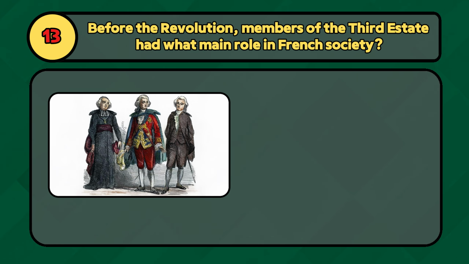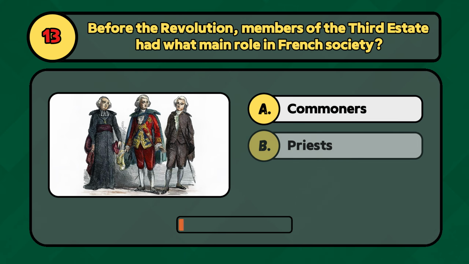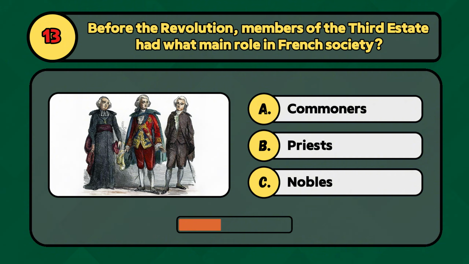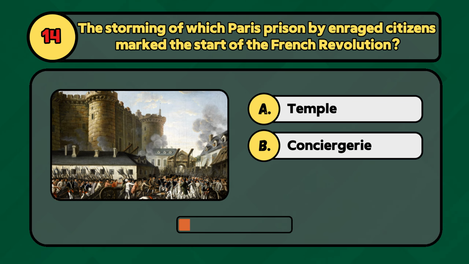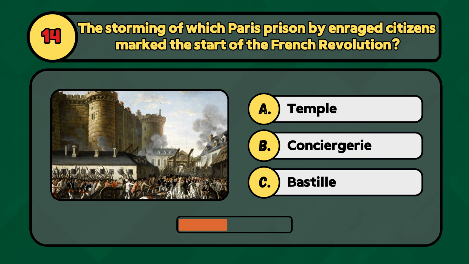Before the Revolution, members of the Third Estate had what main role in French society? Were they commoners, priests, or nobles? They were commoners, everyone from peasants to the bourgeoisie. The storming of which Paris prison by enraged citizens marked the start of the French Revolution? Was it the Temple, the Conciergerie, or the Bastille? It was the Bastille.